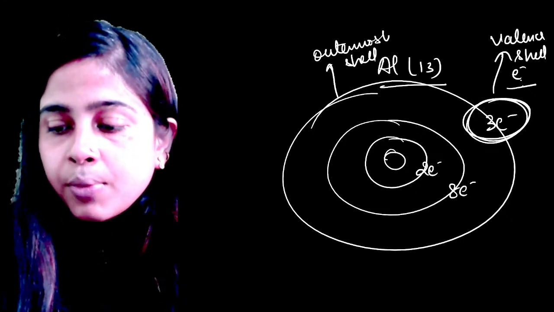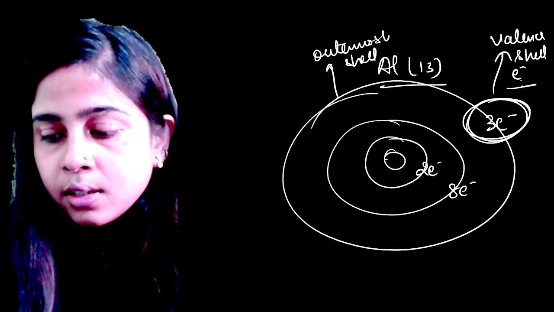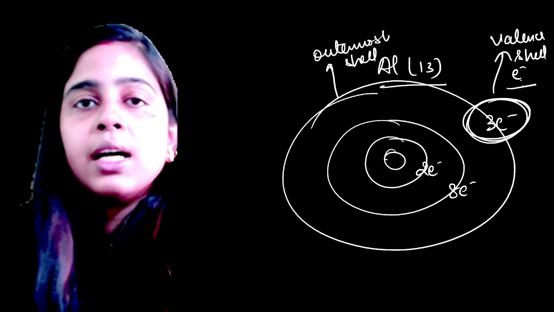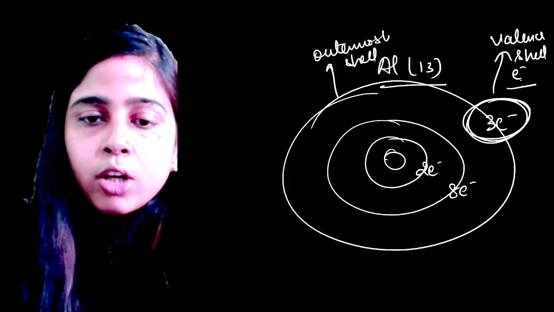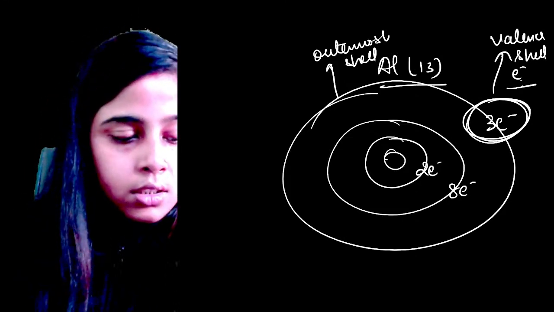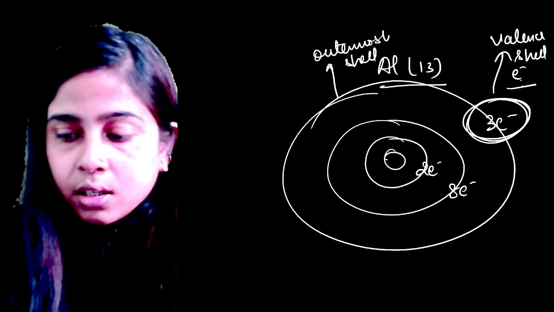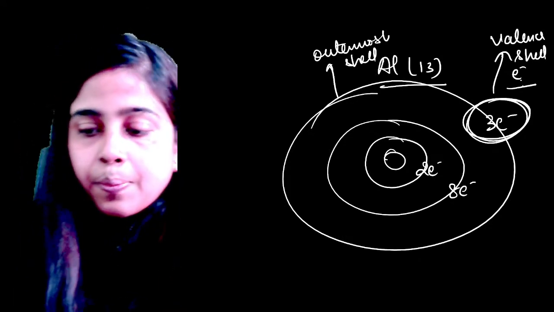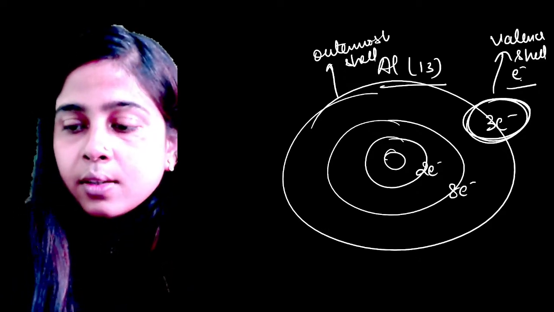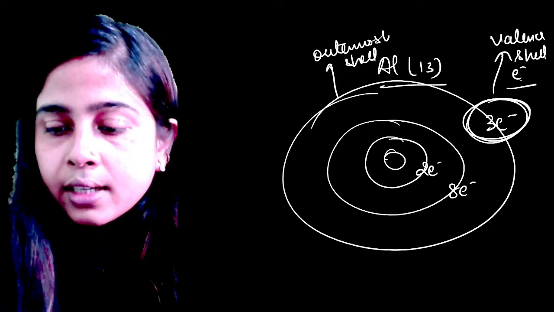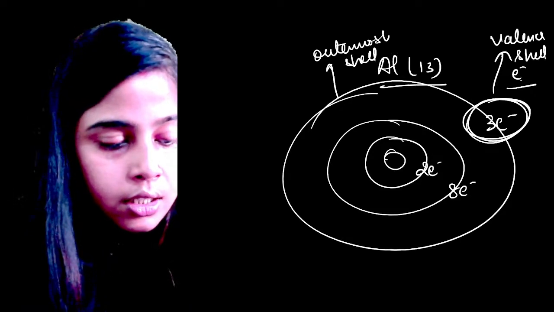Siddharth, Palak, your valence electron is clear. Tell me fast, Siddharth, is your doubt clear related to Niels Bohr's atomic model? Okay, Palak. Okay, very good. Chalo. So I hope everyone's doubt is cleared. Palak's doubt is also cleared and Siddharth's doubt is also cleared.